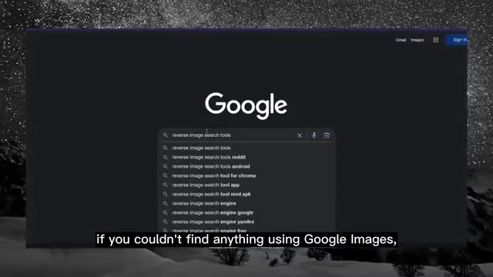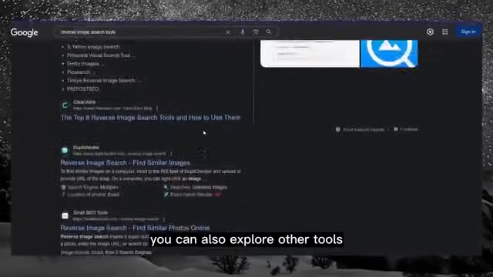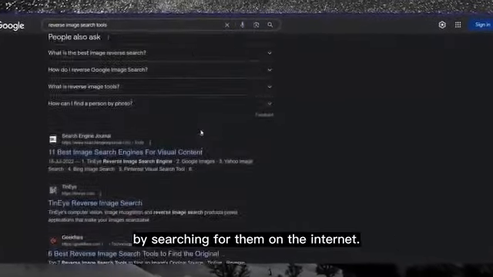Additionally, if you couldn't find anything using Google Images, you can also explore other tools available for conducting reverse image searches by searching for them on the internet.